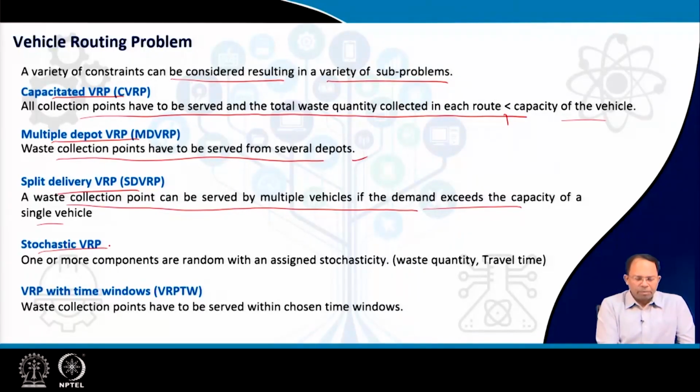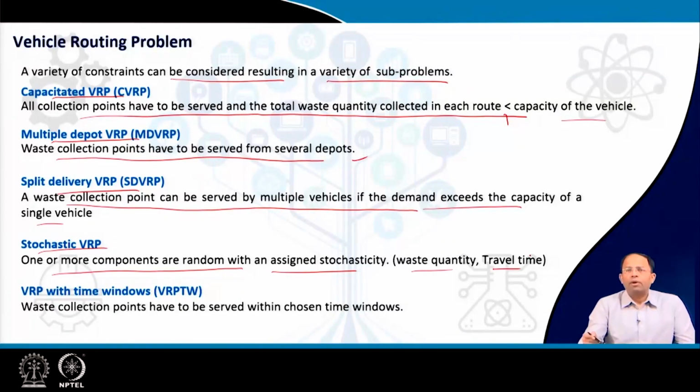Then stochastic VRP, where one or more components are random with an assigned stochasticity, like the waste quantity can vary over time. For the same point, the waste quantity may not be the same every day, or the travel time along a corridor may not be the same every day. So, if I introduce this stochasticity or probability in the estimation, then every day the values are different, and my optimization strategy has to consider that.